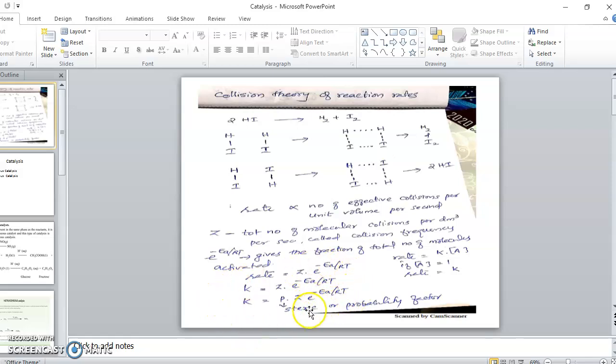This is the mathematical expression of the rate, how the rate is proceeding according to this theory. k equal to P into Z into exponential of minus Ea by RT. k is the rate constant, P is the steric factor or probability factor, Z is the collision frequency, Ea is the activation energy, R is the universal gas constant, and T is the temperature in Kelvin.